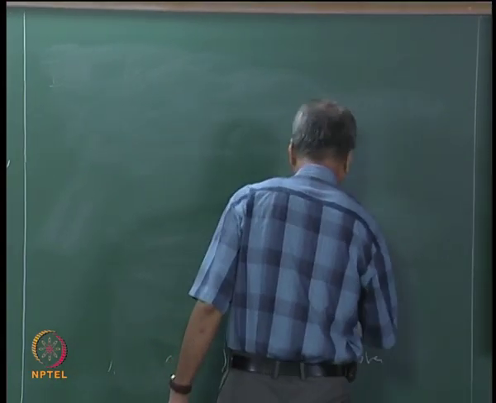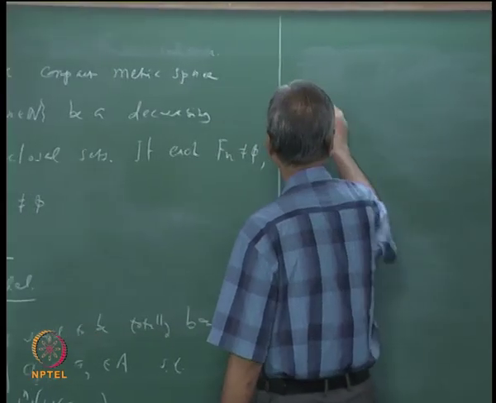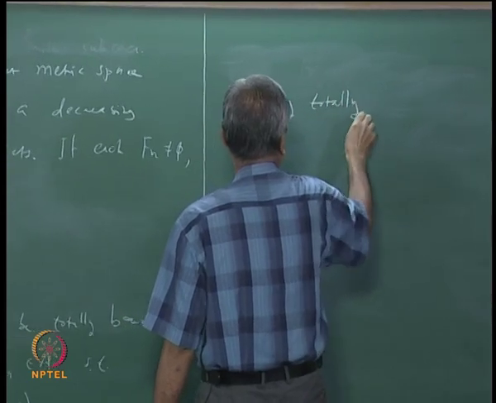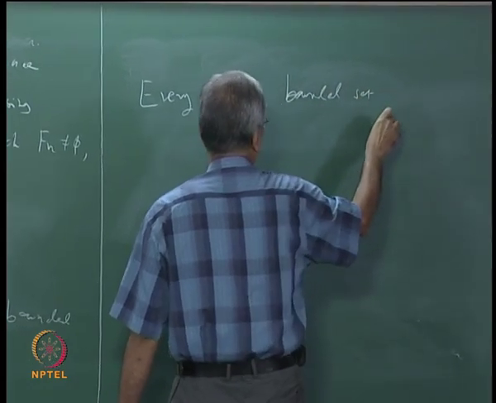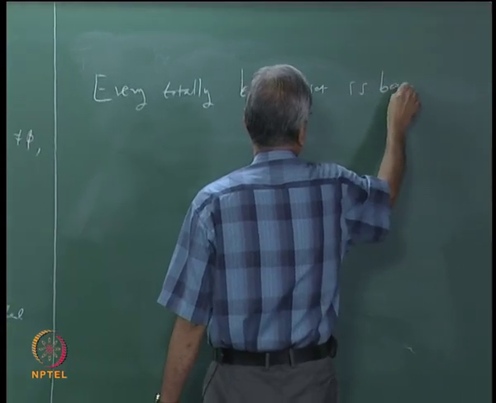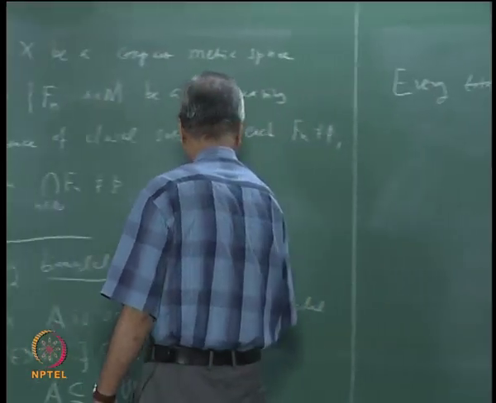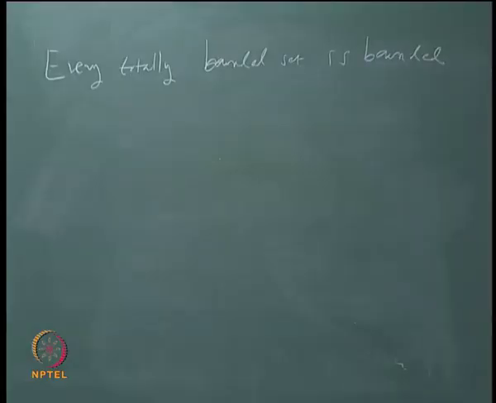Now is it clear that every totally bounded set is bounded? How does one prove that?